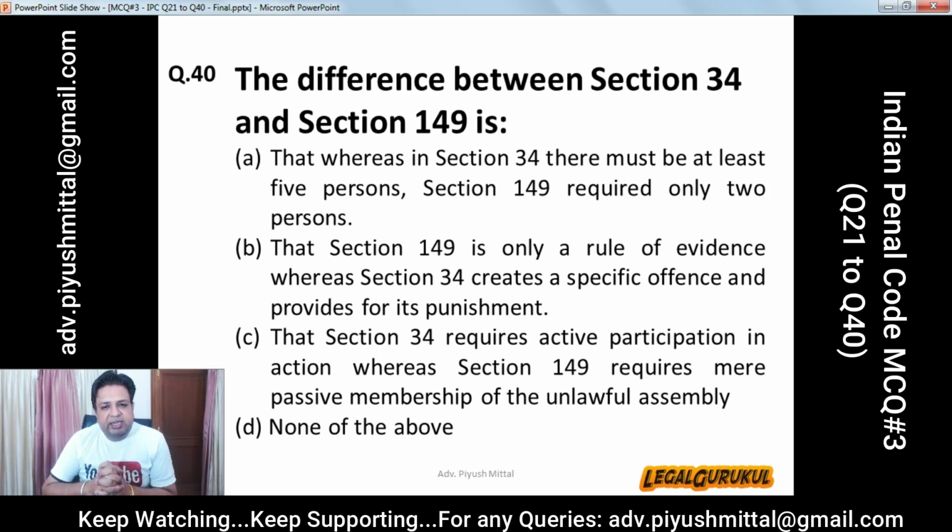C. That section 34 requires active participation in action, whereas section 149 requires mere passive membership of an unlawful assembly. I think ये क्वेश्चन जो है इसी सीरीज में रिपीट हो गया है, सो मैं आपसे माफी चाहता हूँ इस चीज के लिए, लेकिन अभी आ गया है तो हम इसको पढ़ लेते हैं. And the option is C. That section 34 requires active participation in action, whereas section 149 requires mere passive membership of the unlawful assembly.